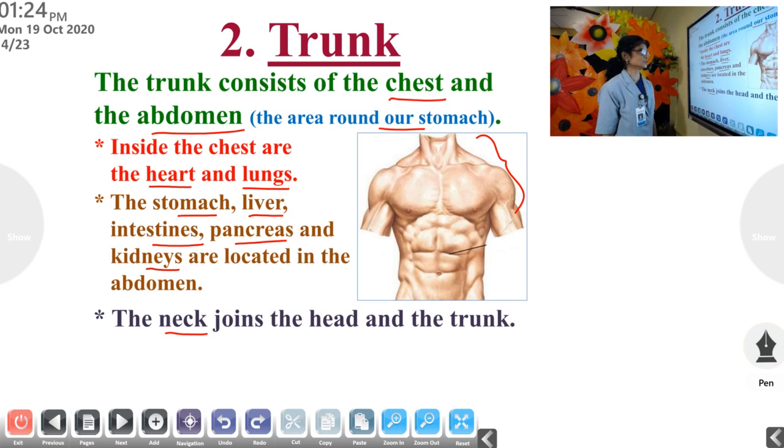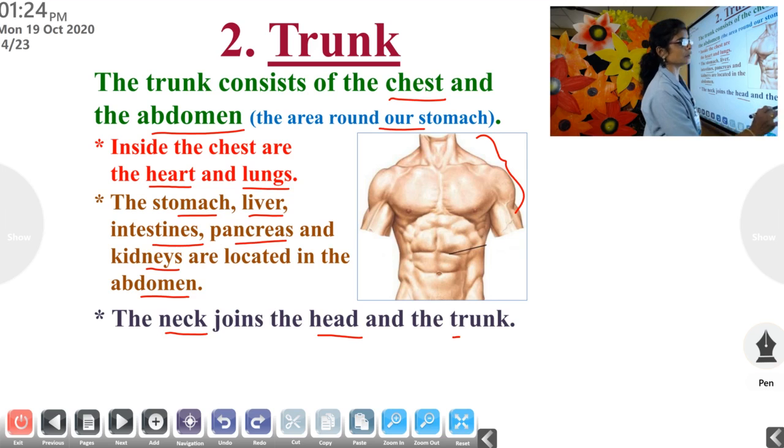The stomach, liver, intestine, pancreas and kidneys are located in the abdomen. The neck joins the head and the trunk. We will study this in detail in higher classes.